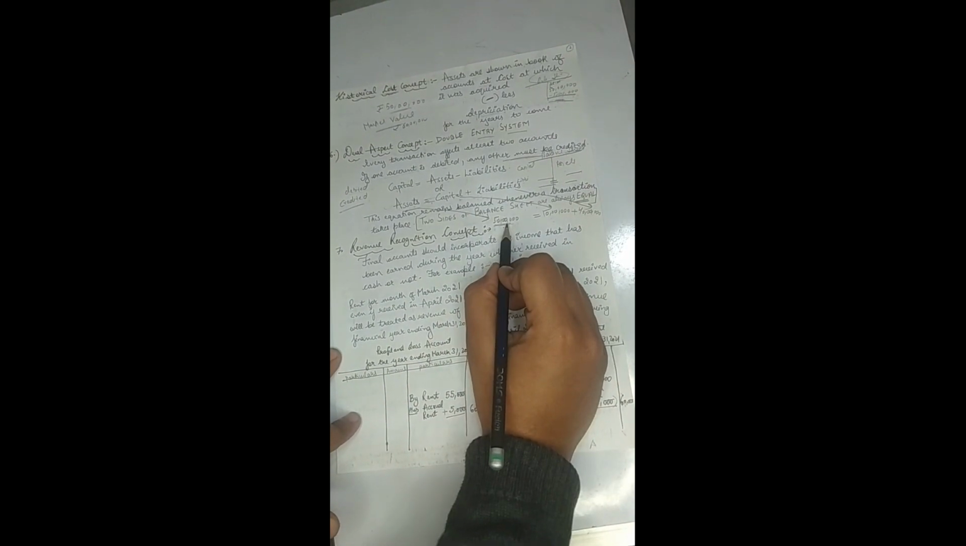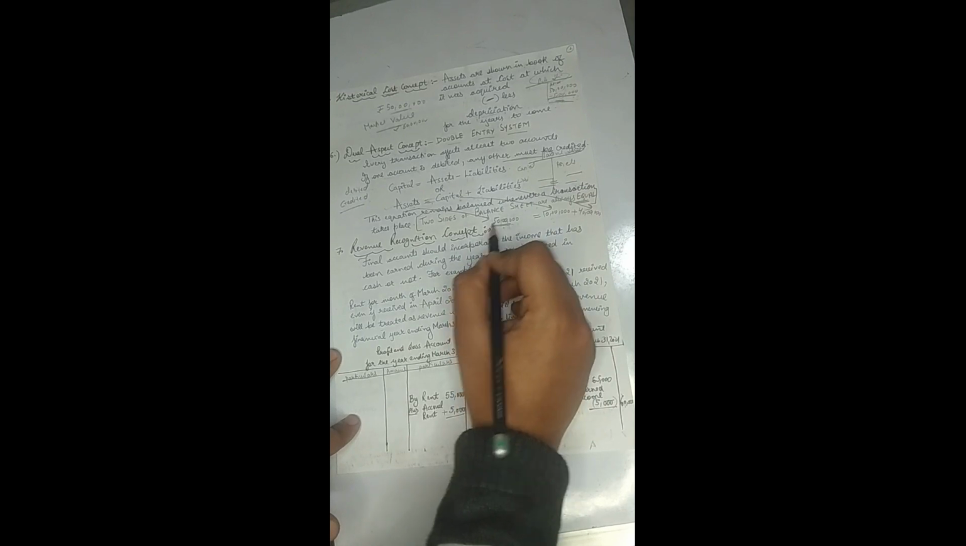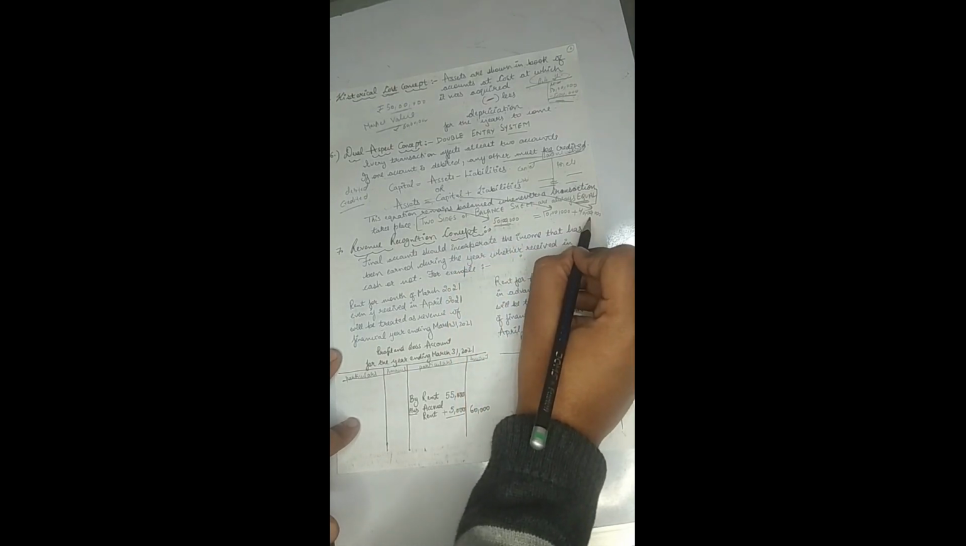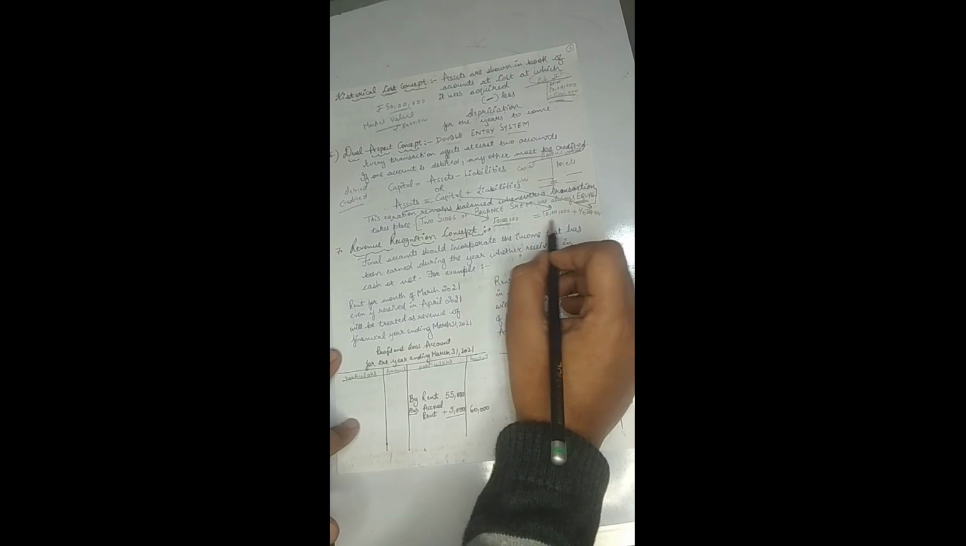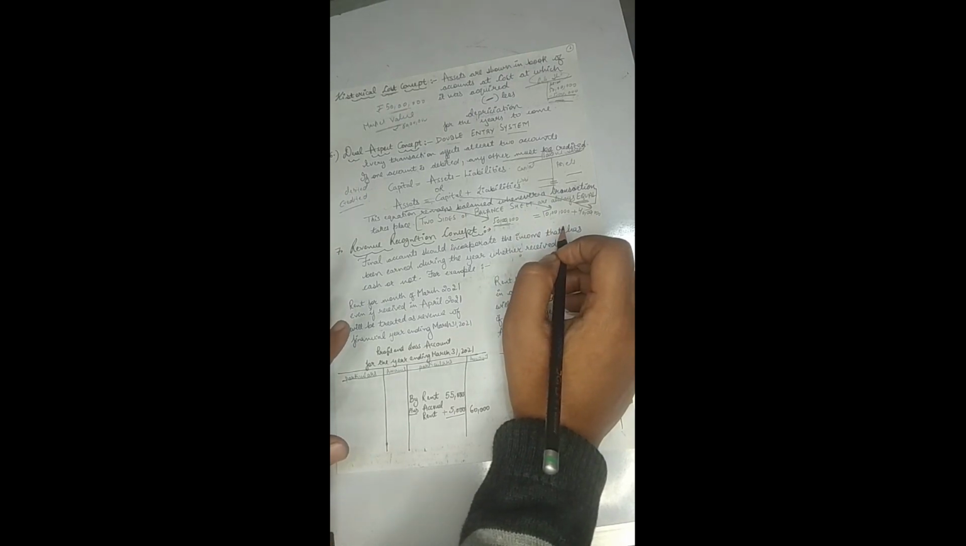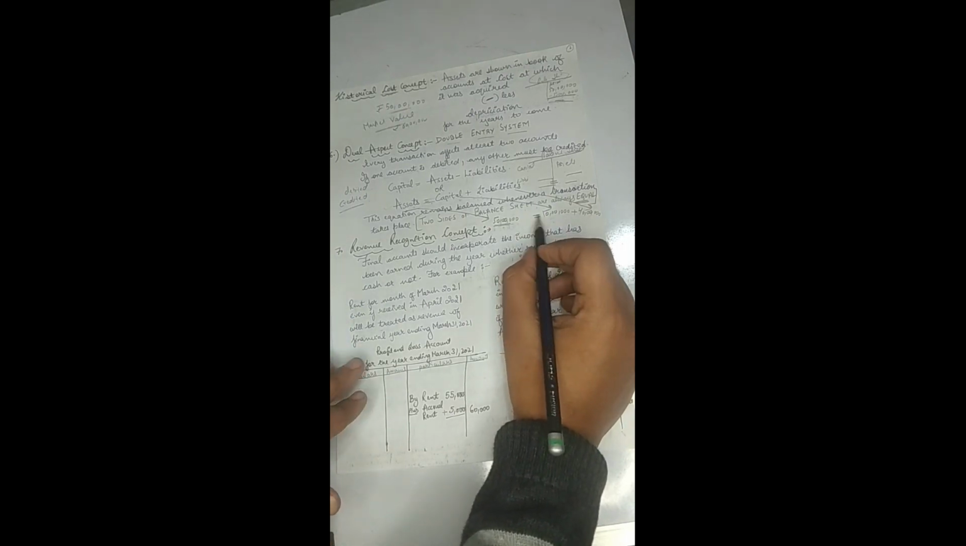The total of the assets, the left hand side, is equal to the capital plus liabilities, right? So you will always find that whenever any transaction takes place, it keeps the accounting equation equal.